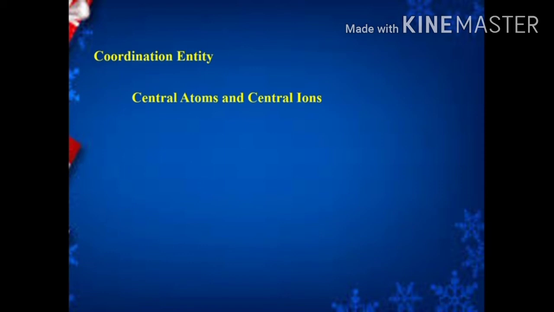Next term, central atom and central ions. That is, the transition metal atom occupies the central position in the coordination entity, otherwise known as the coordination sphere. Actually, transition metals are positively charged, that means they are cations. Central metal ions have the ability to accept electron pairs, so they act as a Lewis acid.